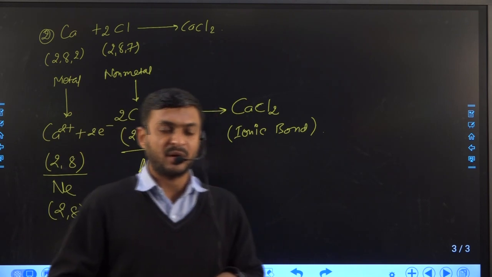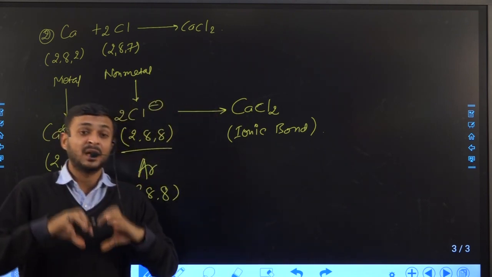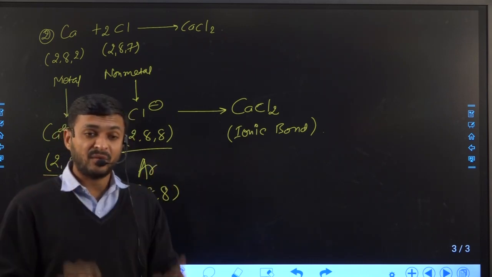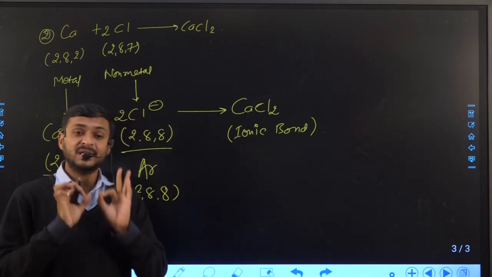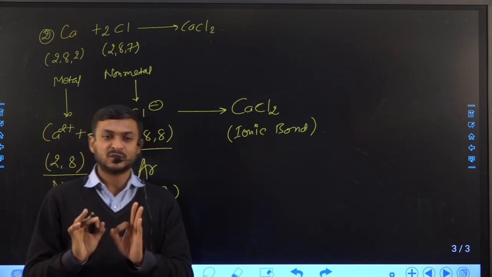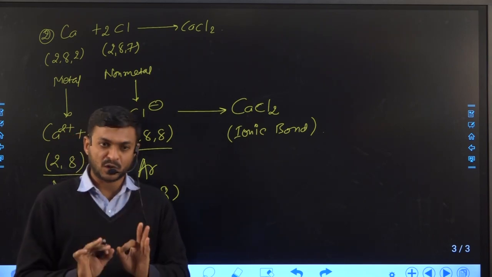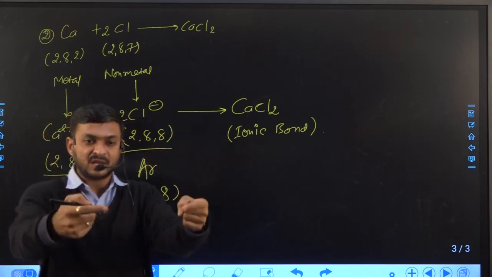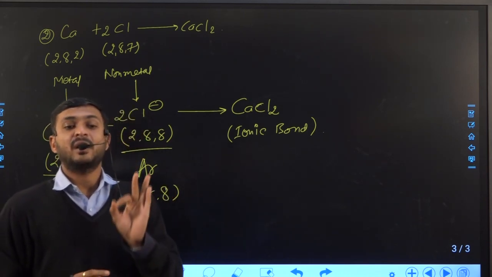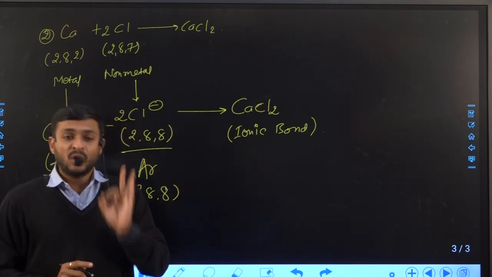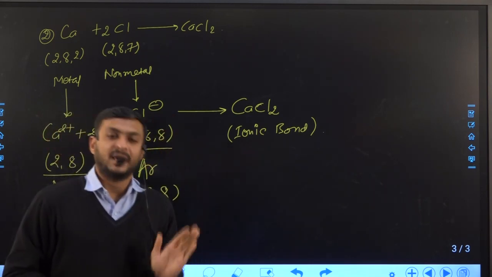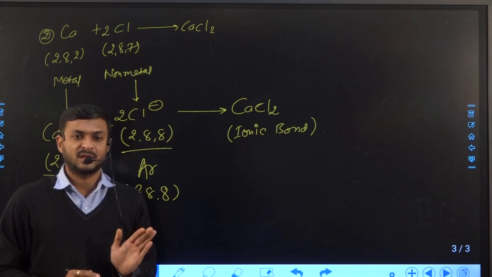During the formation of an ionic bond, complete transfer of electrons takes place. And as I discussed, the electron is always transferred from metal to non-metal. After transferring or gaining, accepting or donating electrons, the atoms always attain a noble gas configuration, right?